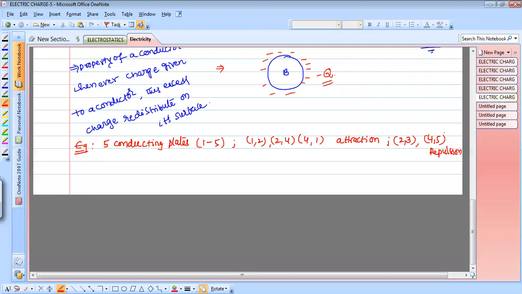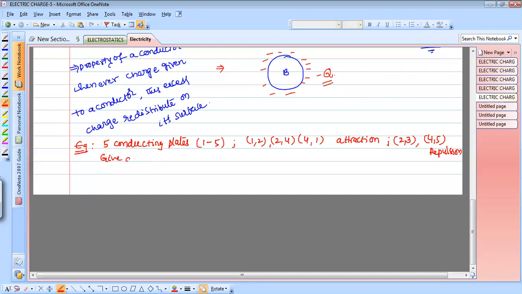Now my question is, what can you say about the charges on the bodies?